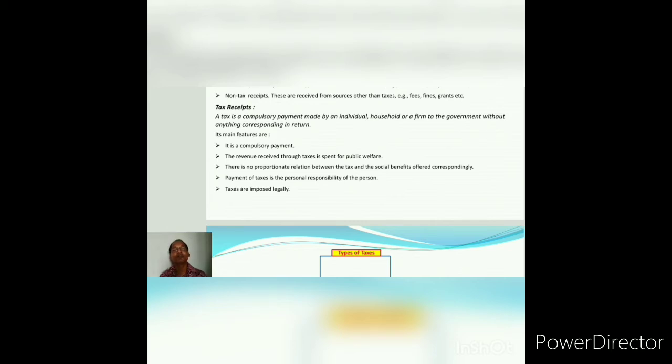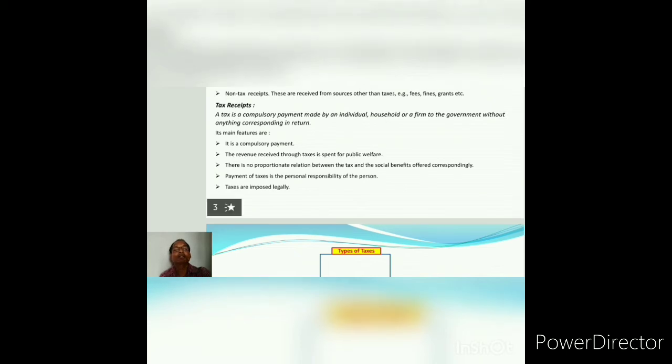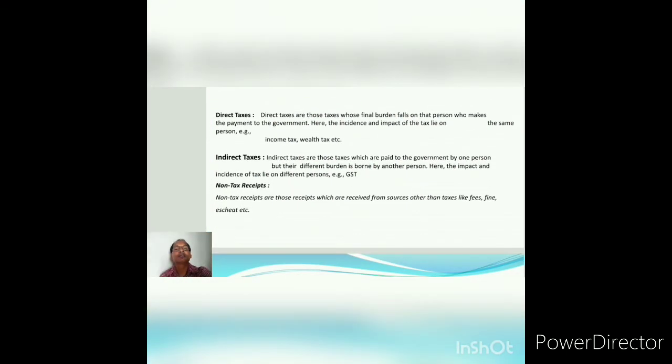And if we discuss types of taxes, then there are direct taxes and indirect taxes. Direct taxes are those taxes whose final burden falls on the person who makes the payment to the government. That means impact and incidence, where incidence is the final burden of the tax. So the impact and incidence of the tax fall on the same person. We say direct tax. Income tax, wealth tax, they are all direct taxes. And if we come to indirect taxes, here the impact and incidence of the tax fall on different persons. That's why we say indirect taxes can be shifted, whereas direct taxes cannot be shifted.